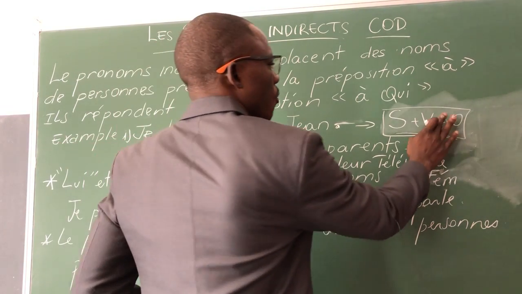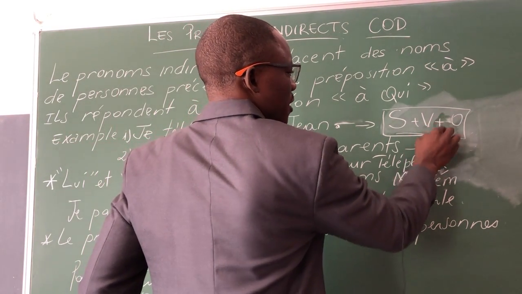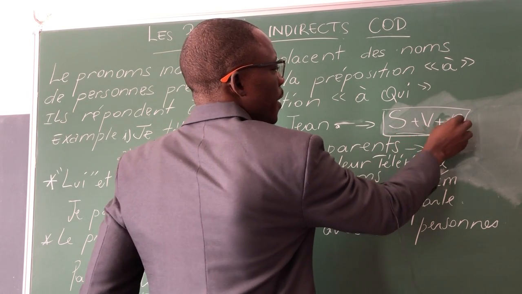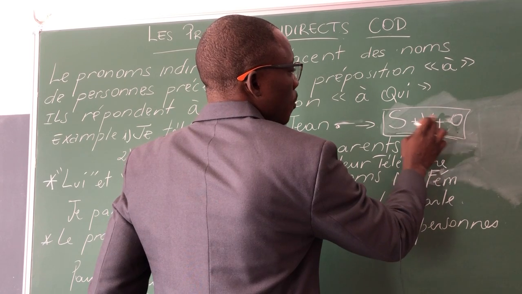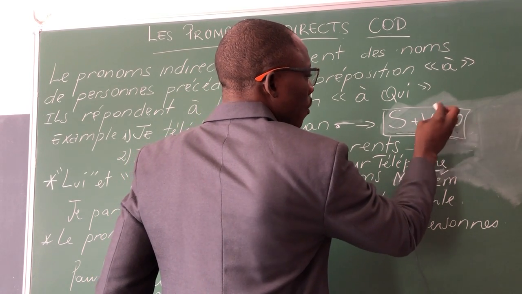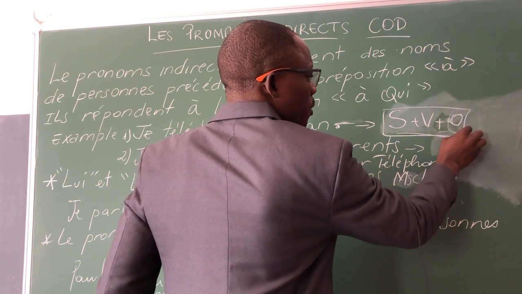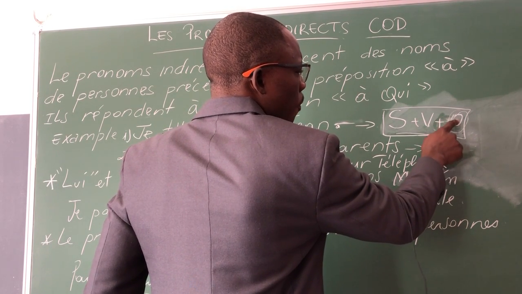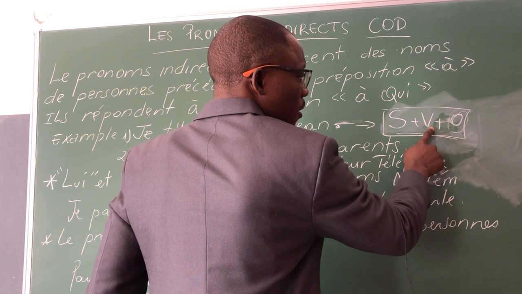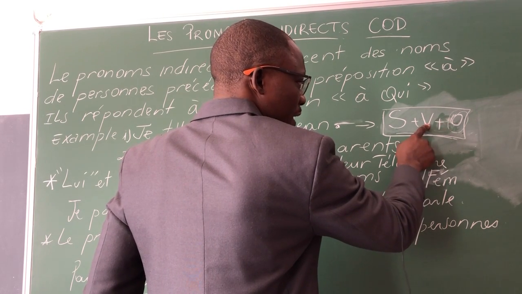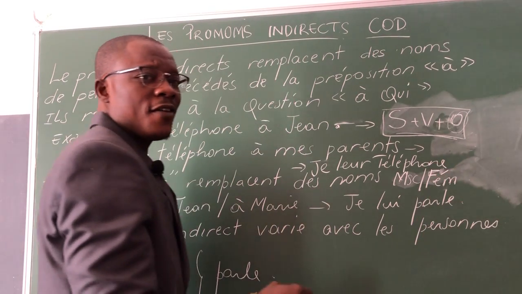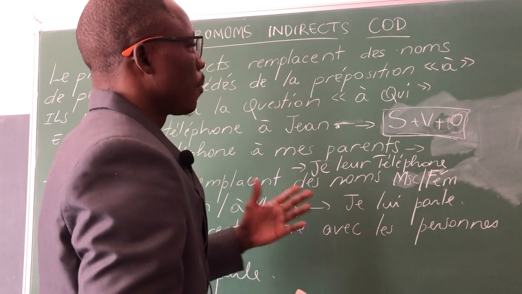As you know, we need to follow this structure. This is our structure. We have subject, verb, then object. So pronoms compléments are all the pronouns which will replace this object. We may have pronom complément direct, indirect, de lieu, de nom. We have a list of all those pronouns.